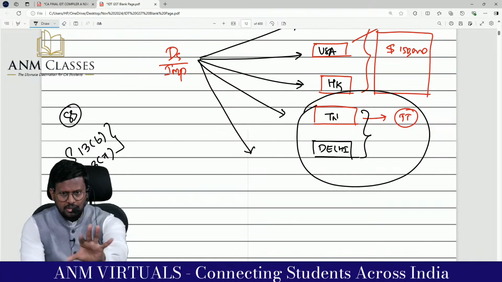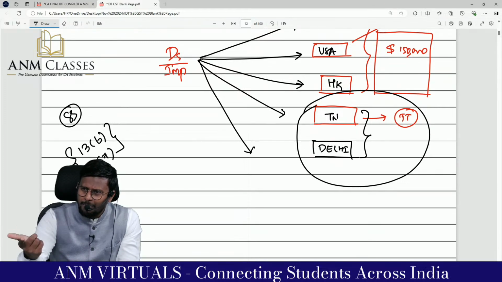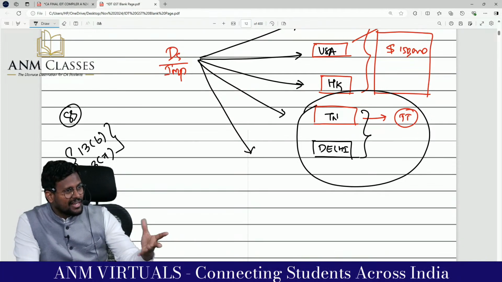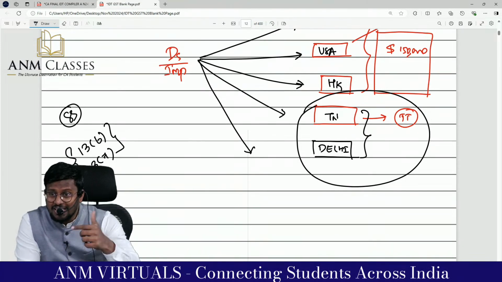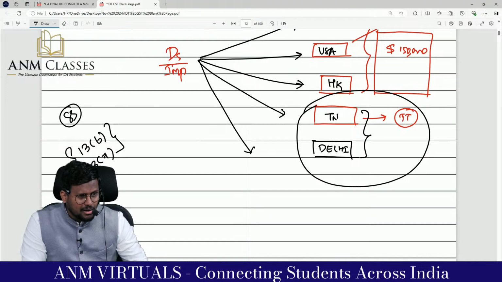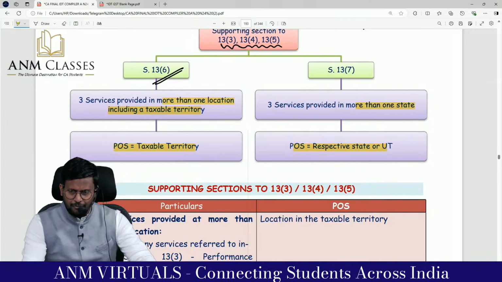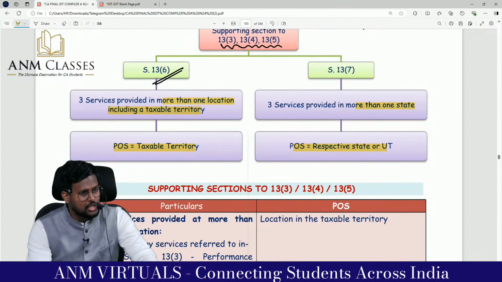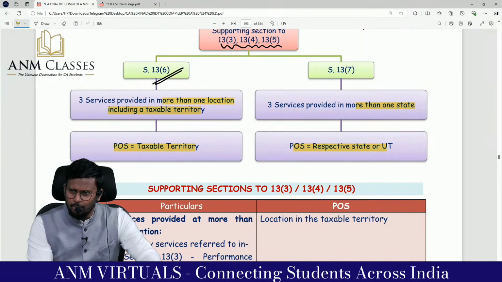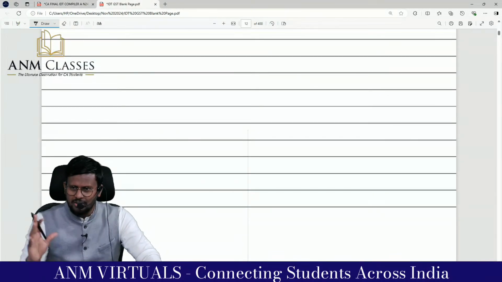13.3, 13.4, 13.5. So if you are providing performance based services in more than one place including a taxable territory, then this applies. If India, the taxable territory, is not included, the place of supply would be outside India. Then you have to apply 13.6. So service provided in more than one location including what? 13.7: service provided in more than one state. Generally, after a certain point of time you will forget these subsection numbers.